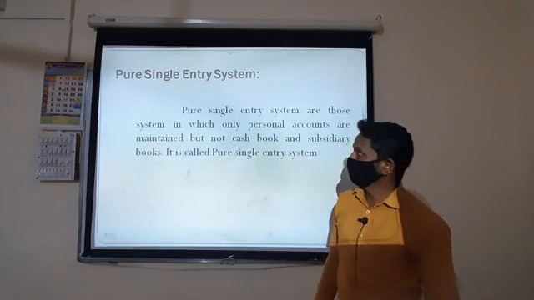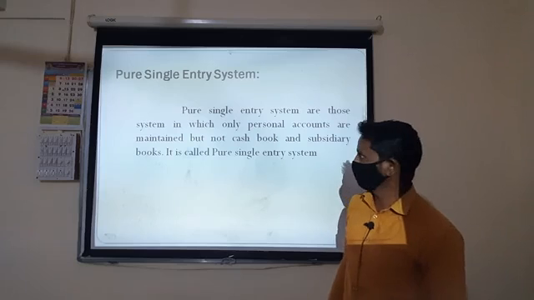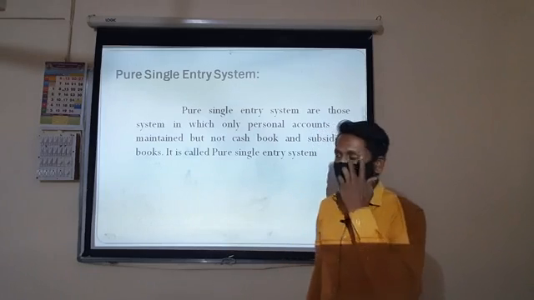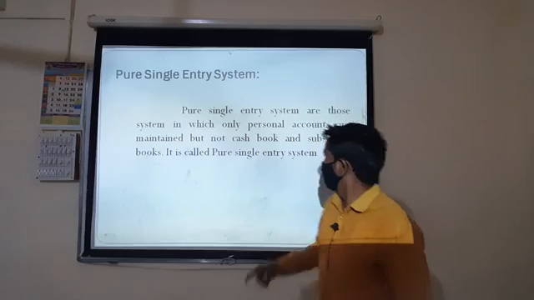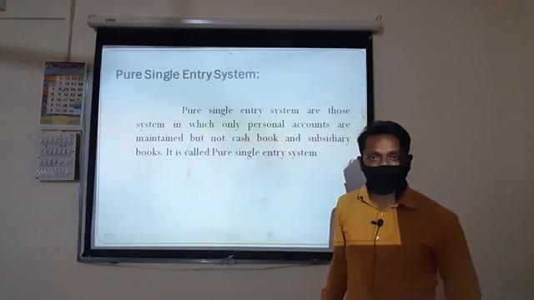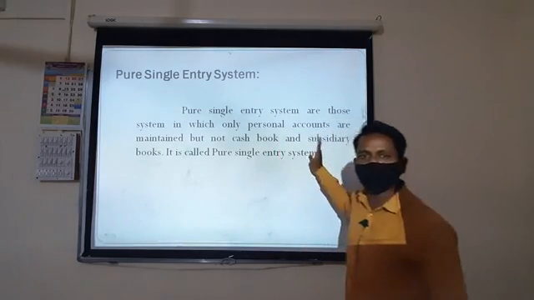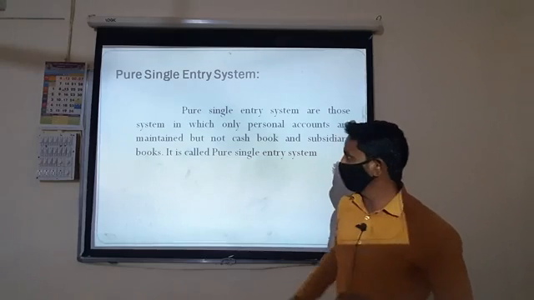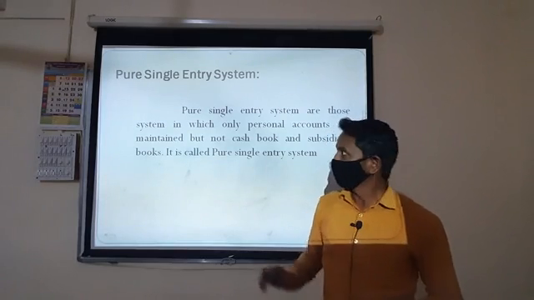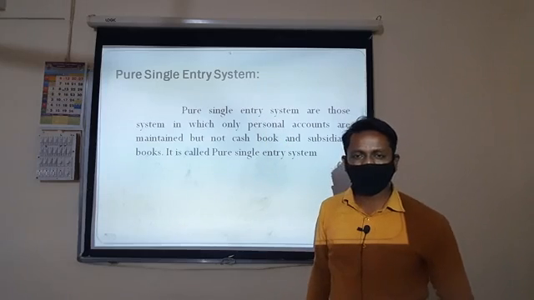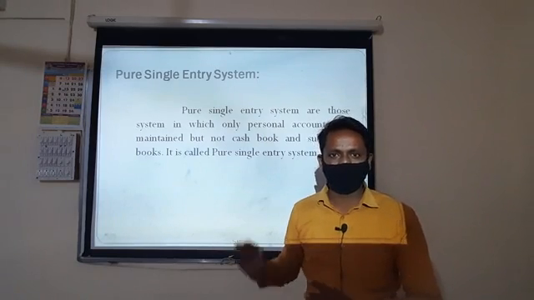The first one, pure single entry system: what do you mean by pure single entry system? Pure single entry systems are those systems in which only personal accounts are maintained, but the cash book and subsidiary books are not maintained.